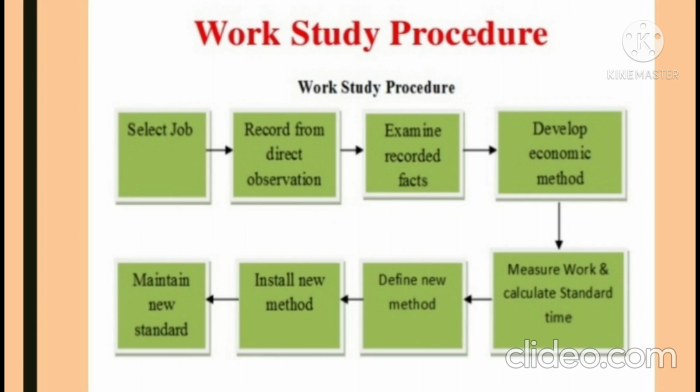Steps for work study procedure. Select the job. Record for direct observation. Examine record facts. Develop economic method. Measure work and calculate standard time. Define new method. Install new method. And last, maintain new standard.